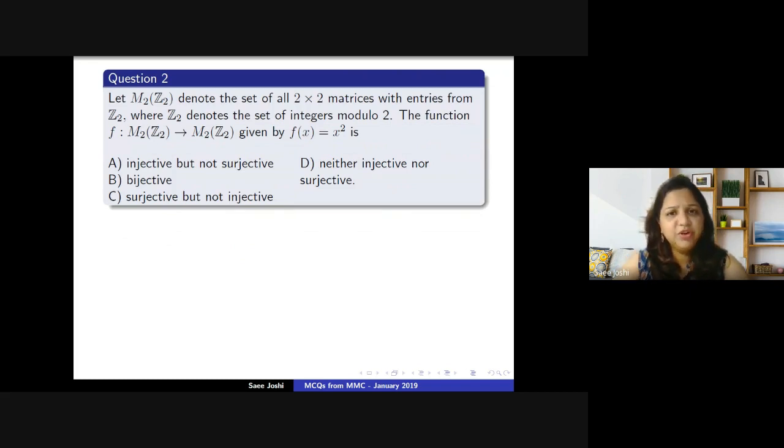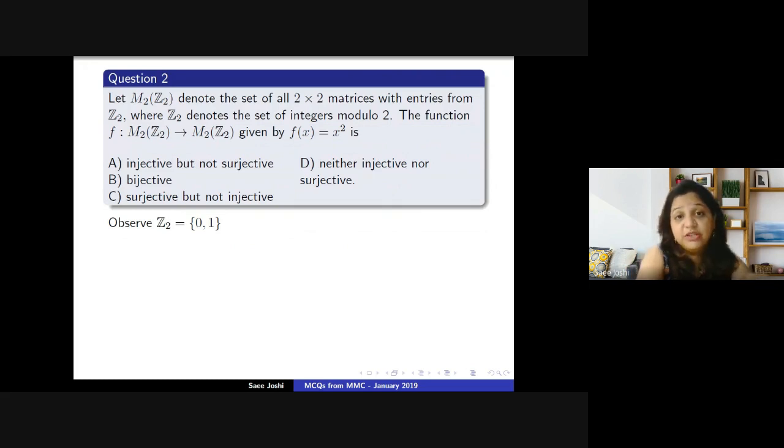Now, first fact to note over here is what is the set Z2. So Z2 is the set of all integers modulo 2, that is, it comprises 0 bar and 1 bar, also written as 0 and 1. So this is a finite set. Clearly, if this is a finite set, M2(Z2) is also going to be a finite set, right? Also, the function f is from M2(Z2) to M2(Z2), where M2(Z2) is a finite set. So injectivity and surjectivity, they are quite related in this case, right? So if we check just the injectivity of this particular function, some facts about surjectivity will automatically get clear.